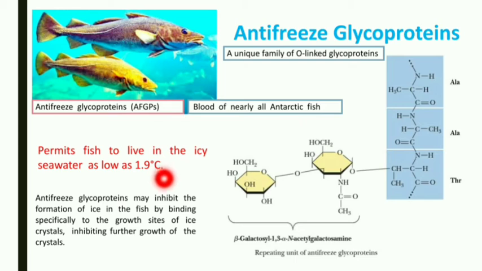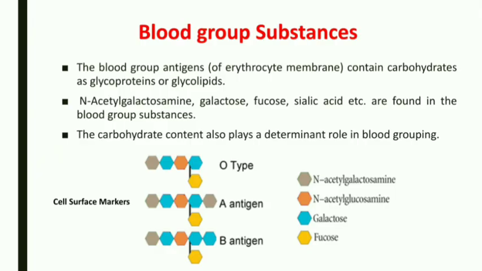These antifreeze glycoproteins inhibit the formation of ice in the fish by binding specifically to the growth site of the ice crystal, and that inhibits the further growth of the crystals. The antifreeze glycoprotein contains alanine and threonine as a repeating unit, with about 50 repeating units present on this glycoprotein. So you have to remember these antifreeze glycoproteins. Then we will see the blood group substance.